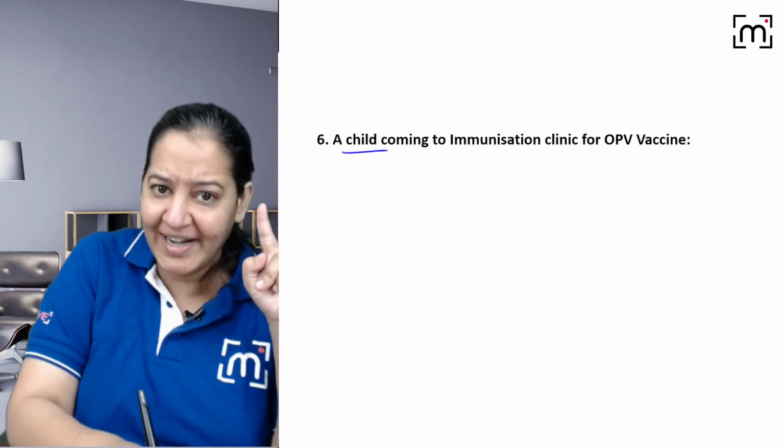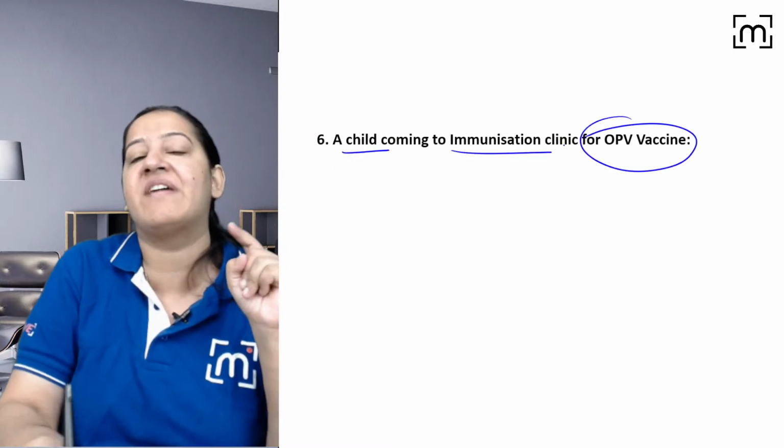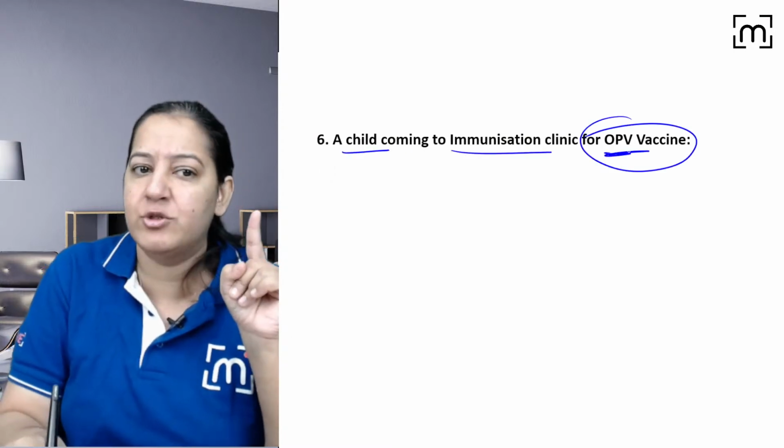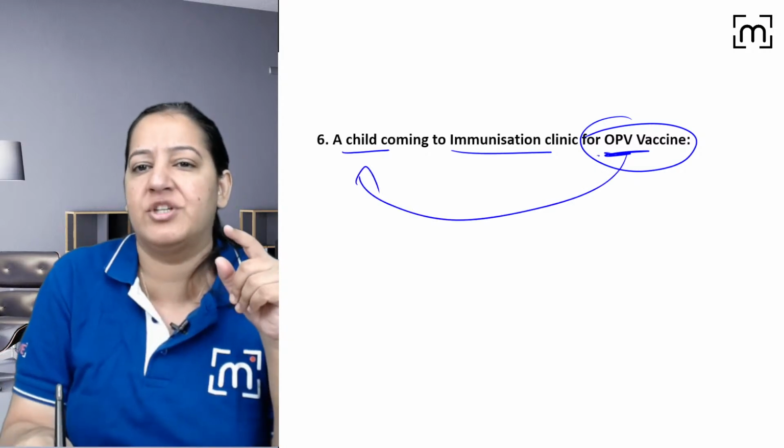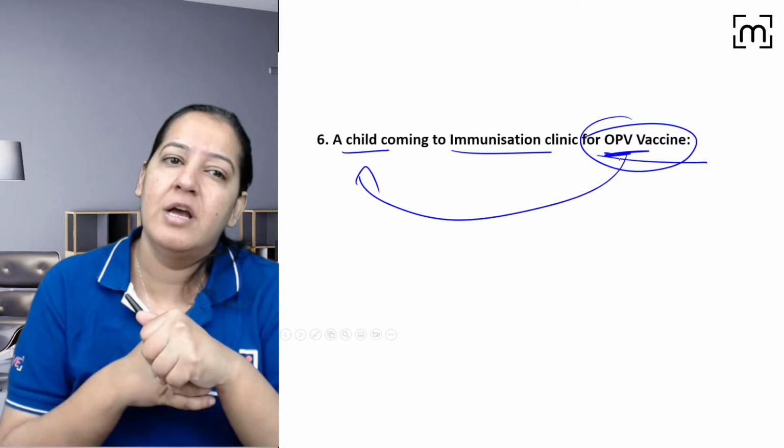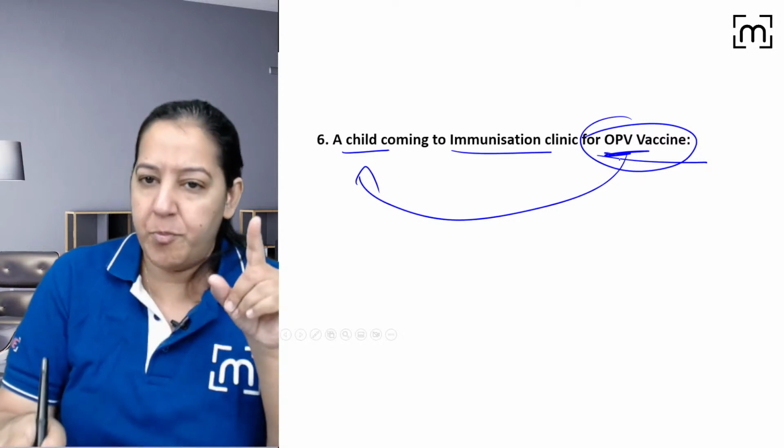The child is going to the immunization clinic for OPV vaccine. The mother is giving OPV vaccine to her child. So what is the mother actually doing? You are giving vaccine to the child. You are a pediatrician giving vaccine to the child. So what are you doing? OPV vaccine now.